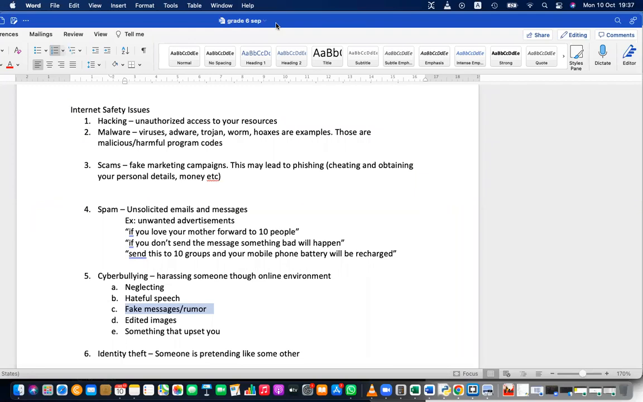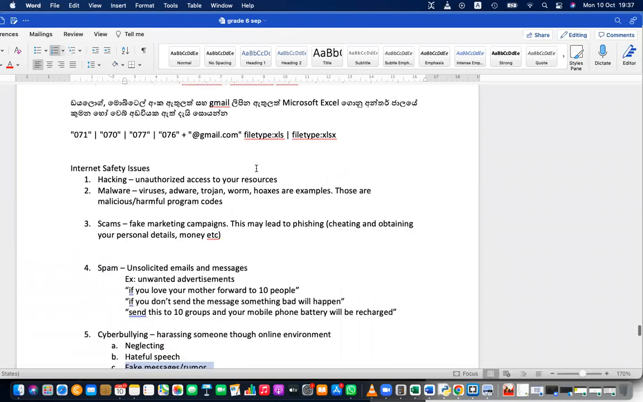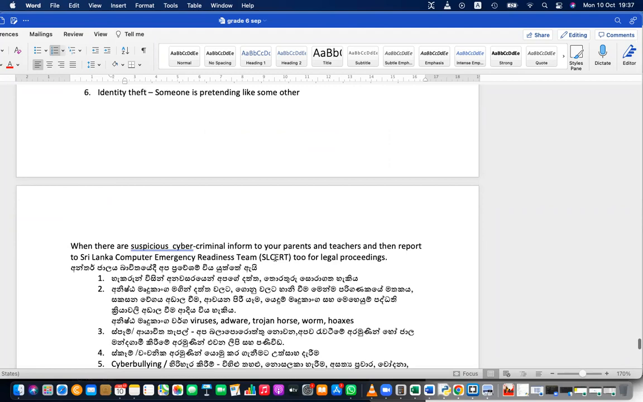For example, let's say it continues to happen, and if the police ask, show us the evidence, and you don't have any because you have deleted it, they cannot take action. Therefore, keep the evidence. You don't have to keep it yourself, but you can show it to your mother or father. They can keep the evidence for you. If it continues to happen, then you can simply block or ignore the particular person. But if it continues, you have to report it to the legal entities: police, CERT, the Computer Emergency Readiness Team Sri Lanka, SL CERT. You need to report it.